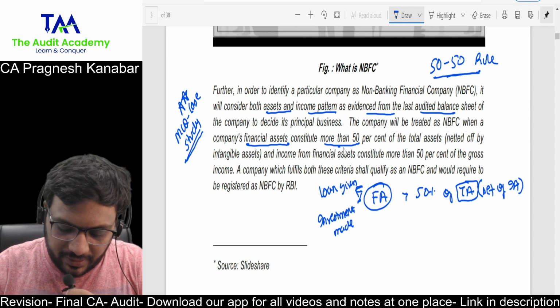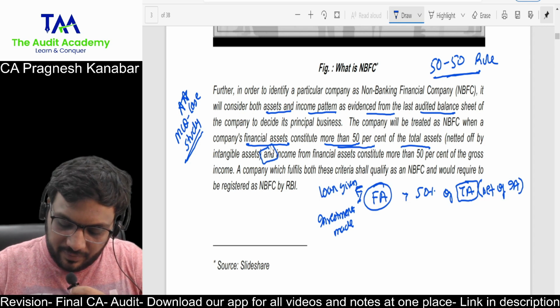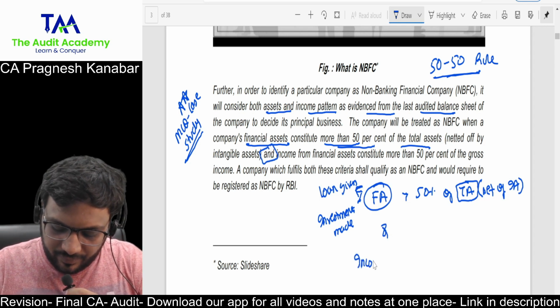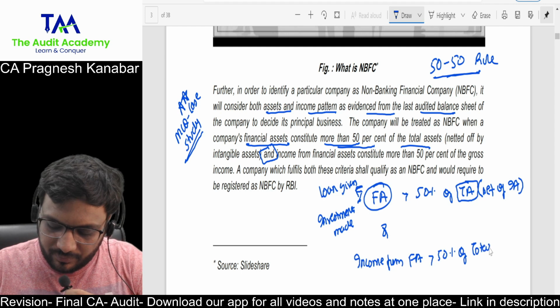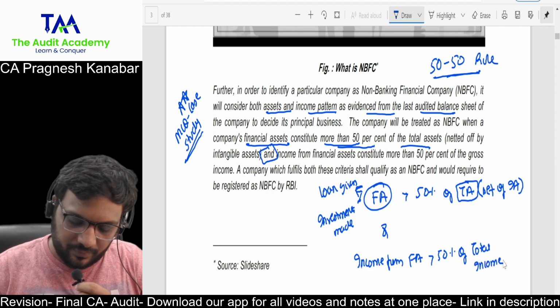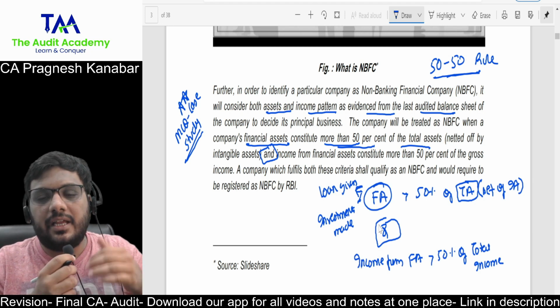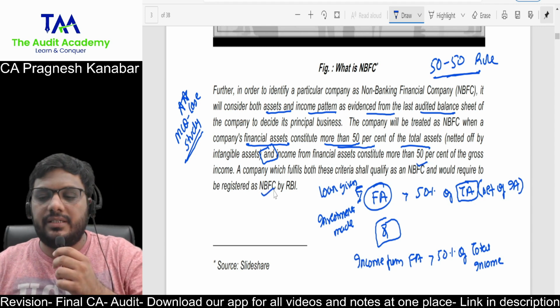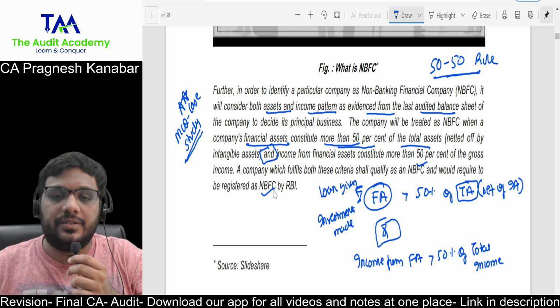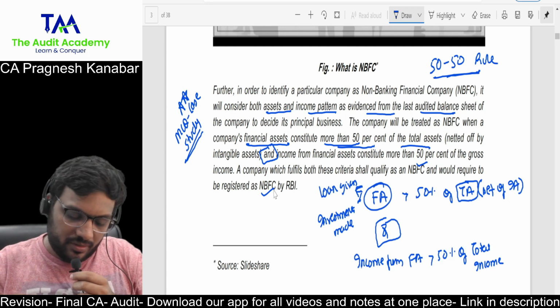So when financial assets constitute more than 50% of total assets, netted off by intangible assets, and income from financial assets is more than 50% of the total income. If the company fulfills both the criteria, that is the asset criteria and the income criteria, in that case the company will qualify as NBFC and would be required to be registered as NBFC by RBI.